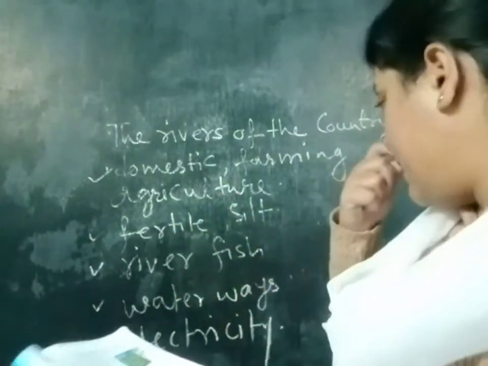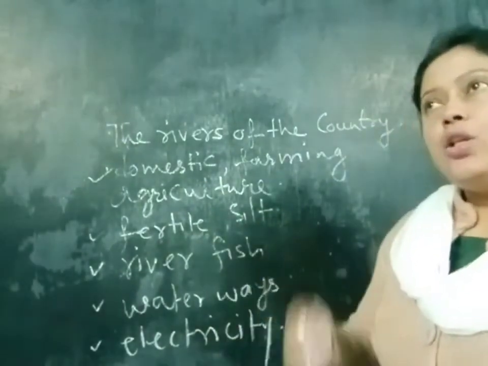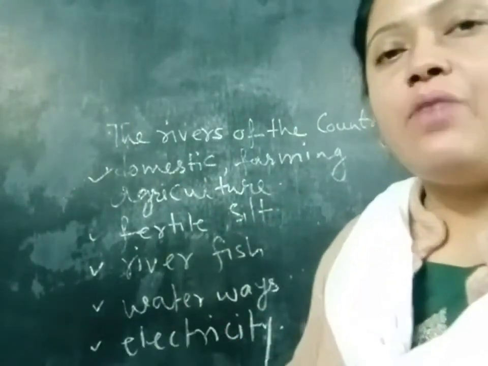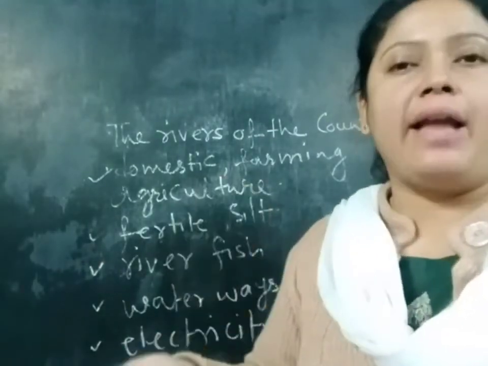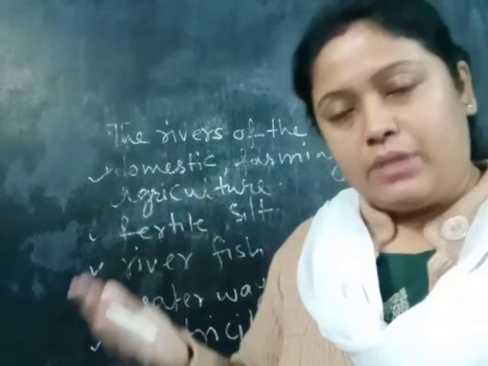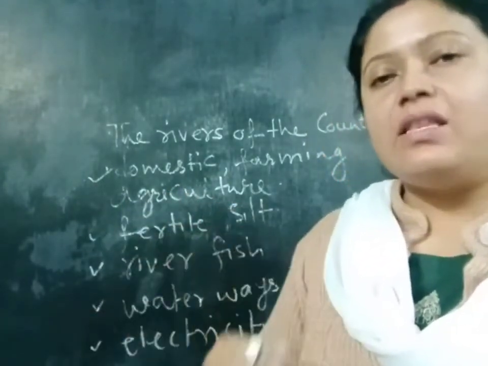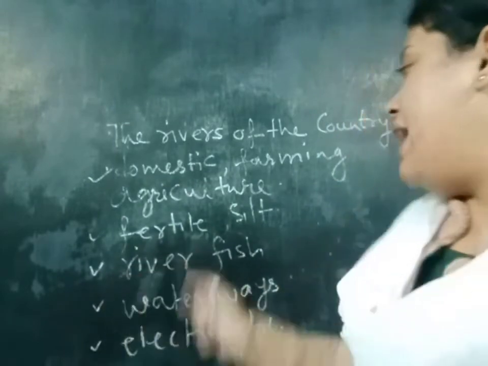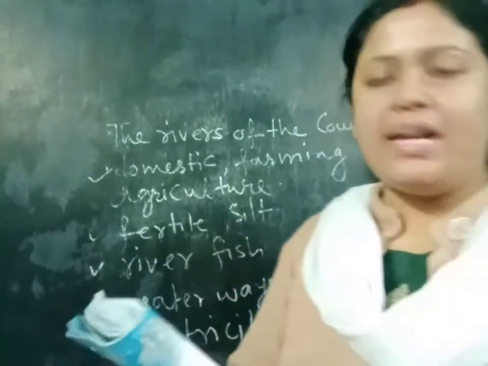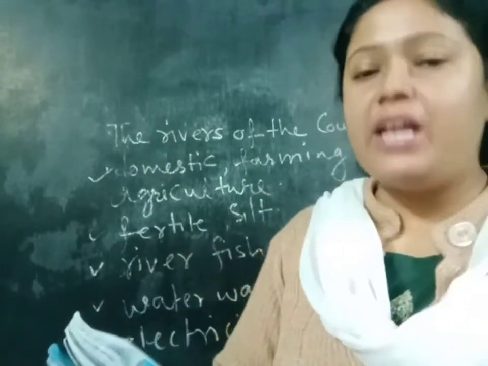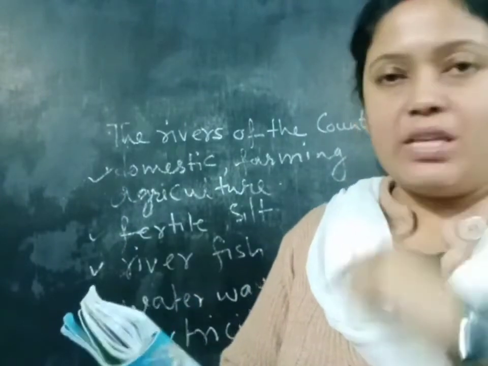Now the next one, waterways. India's rivers are also used as waterways. We know that to go from one place to another we use railways, roadways, airways, and we also use waterways. India has lots and lots of water bodies, so from one place to another, people go through these water bodies.